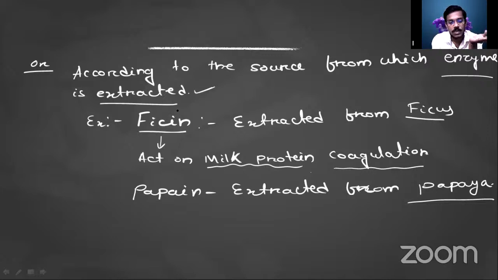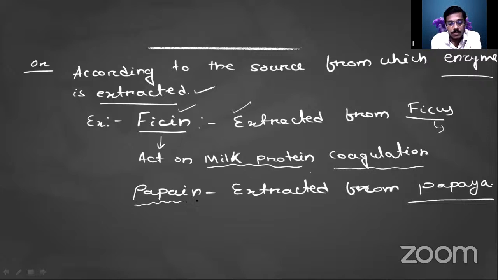One of the enzymes is the ficin enzyme. That ficin enzyme helps in milk coagulation, that is, milk protein becomes coagulated. That ficin enzyme is actually extracted from Ficus, that is, the banyan tree, the peepal tree or the dumar tree. These are Ficus. From the Ficus we can extract an enzyme that is called ficin. As it is extracted from the Ficus, that's why the name is given as ficin.